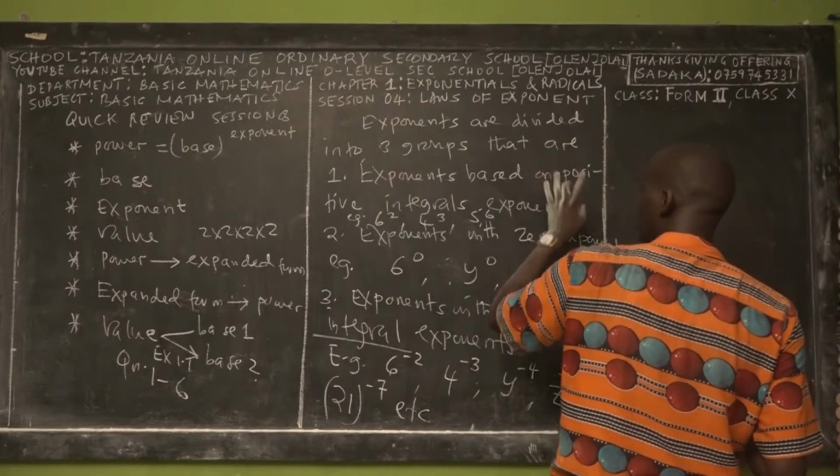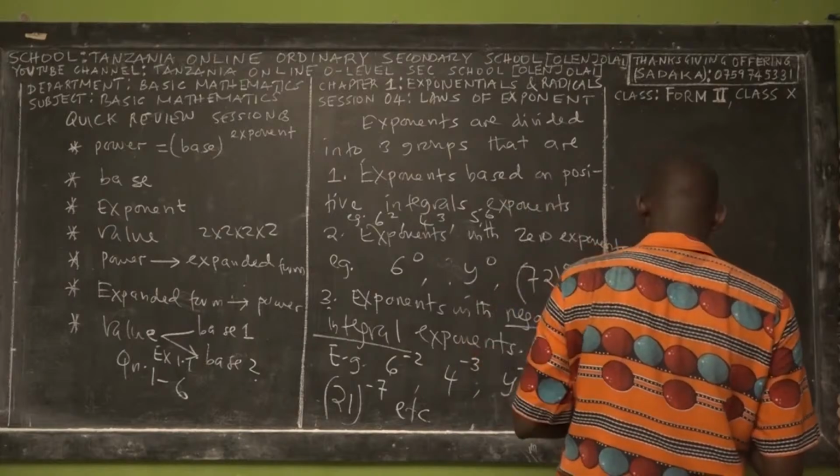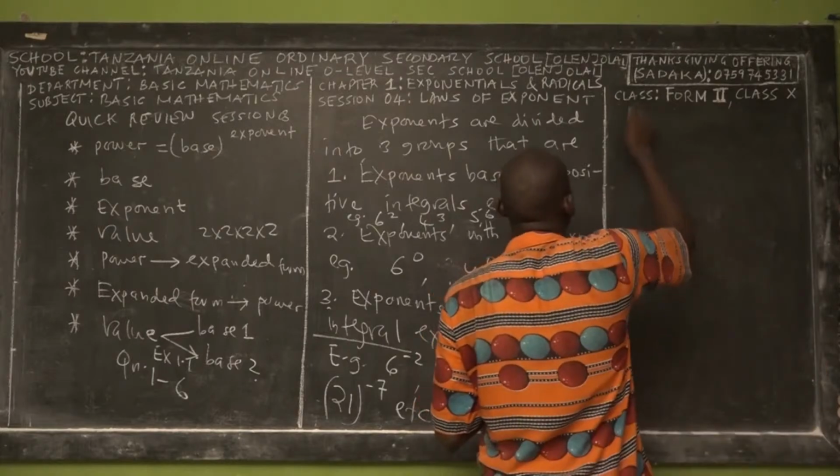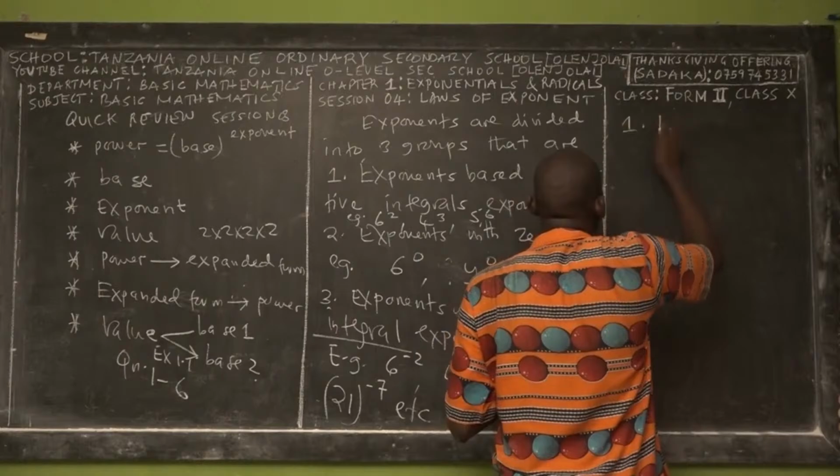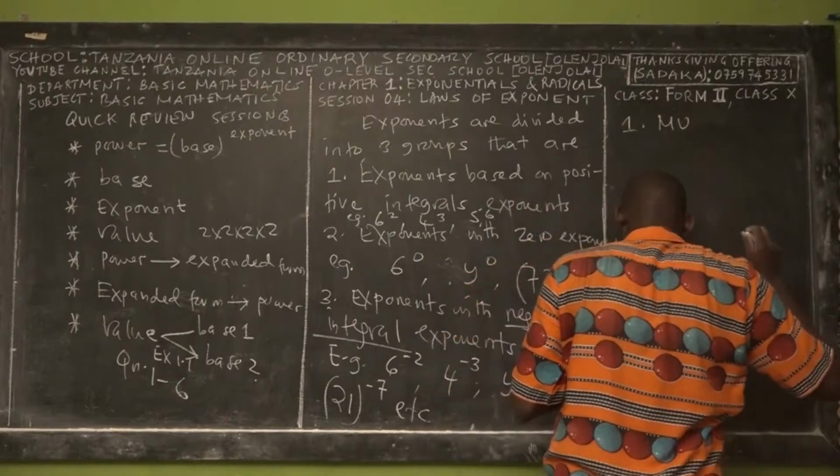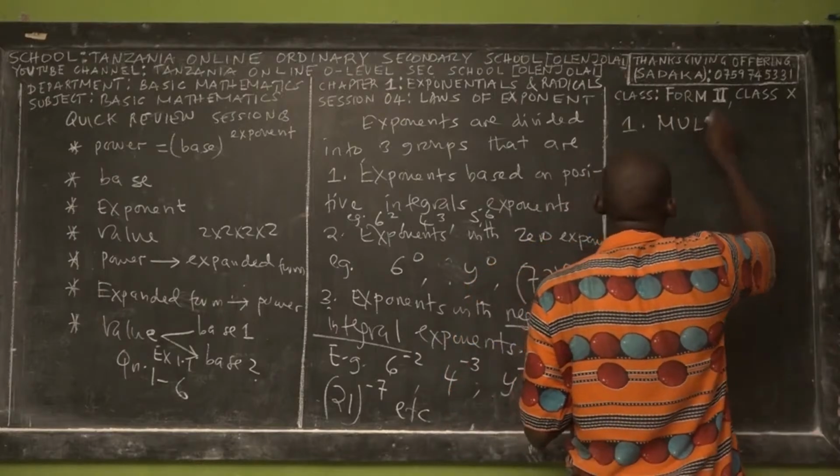Exponents with positive integrals. So that is the first category. We are dealing with what?